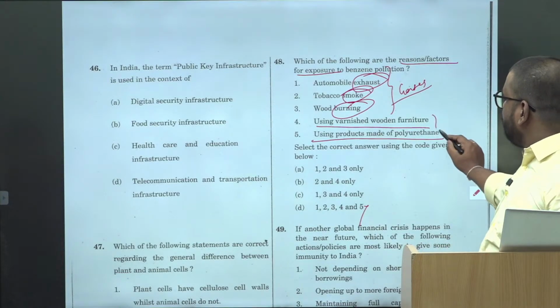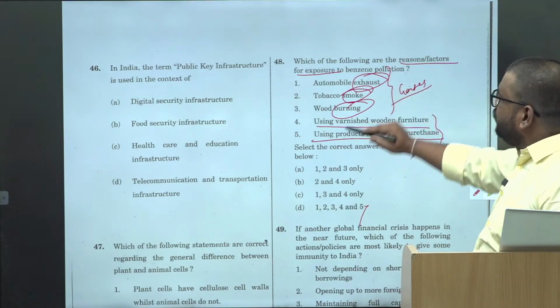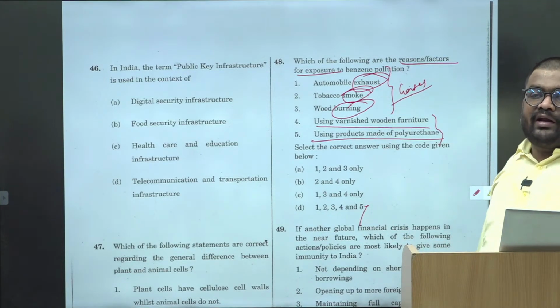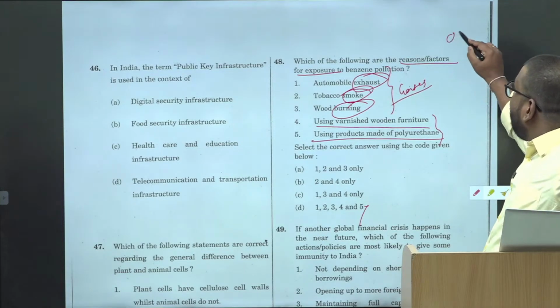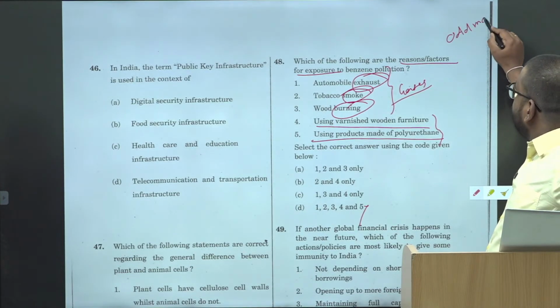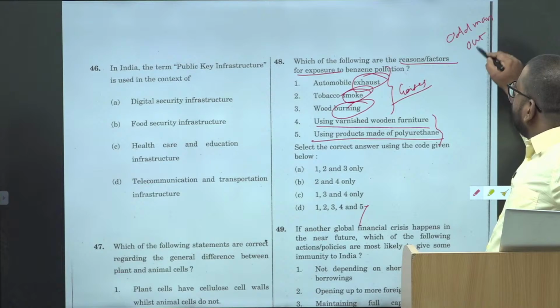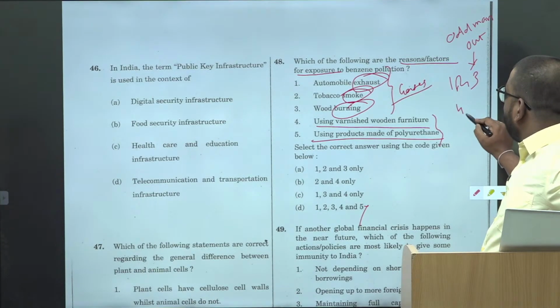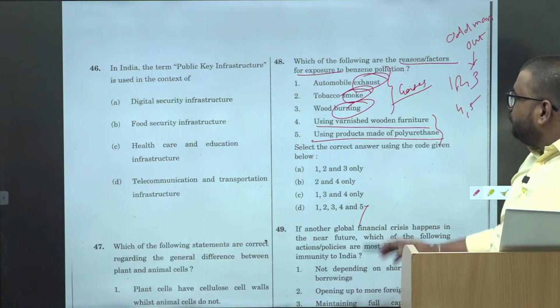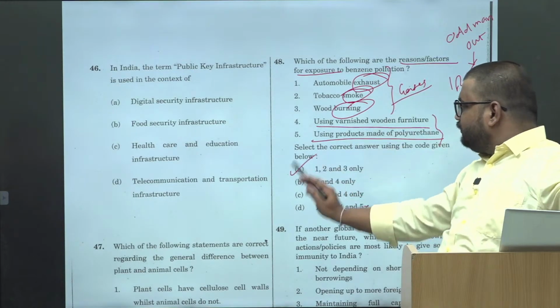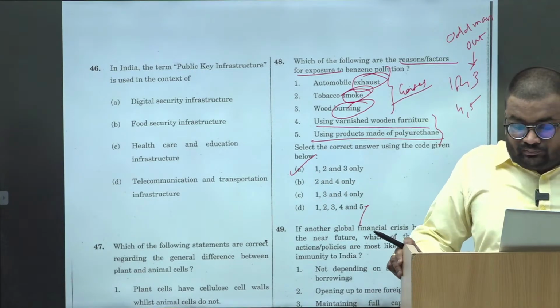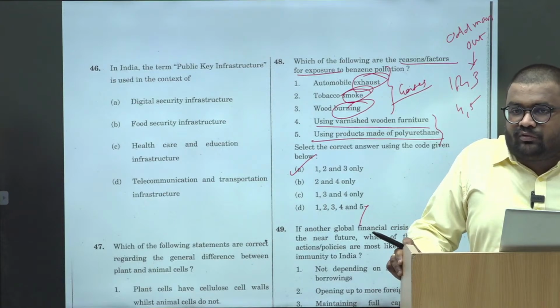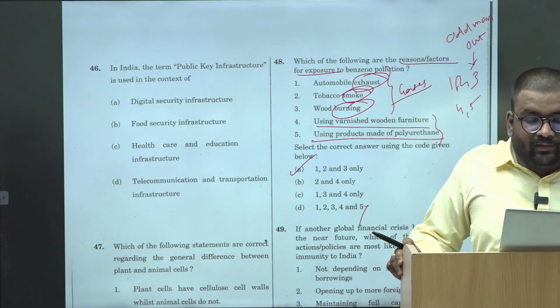So these 2 are in one category, these 3 are in one category. So as per our odd man out formula, it is either 1, 2, 3 or 4, 5. 4, 5 is not an option, so 1, 2, 3 is the answer. This is clear.